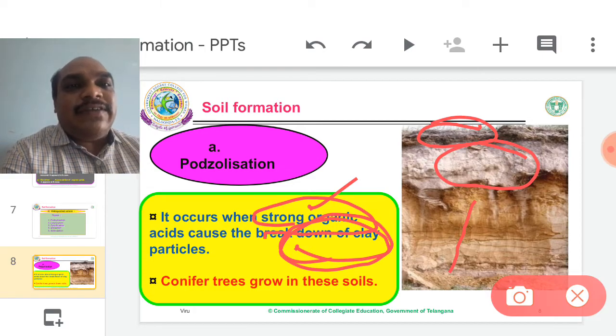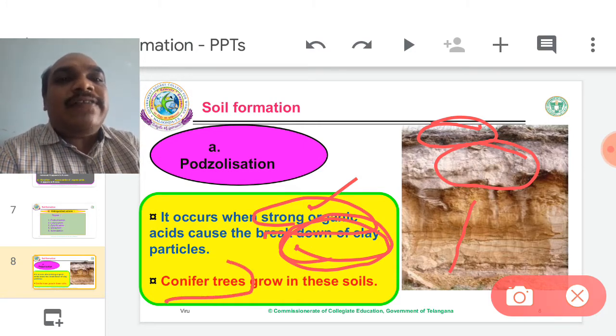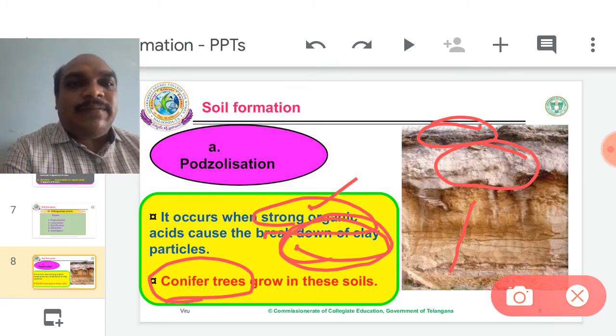Here temperature is the deciding factor. Therefore, such types of soils do not favor plant germination and vegetation, but only conifer trees can grow in these soils, which contain rich clay particles along with strong organic acids.